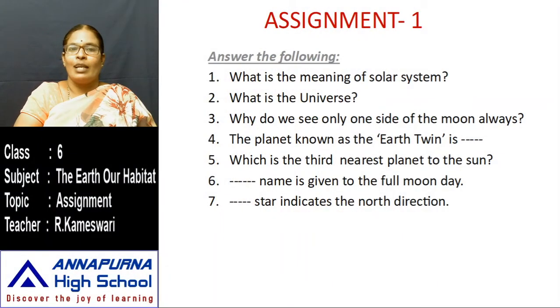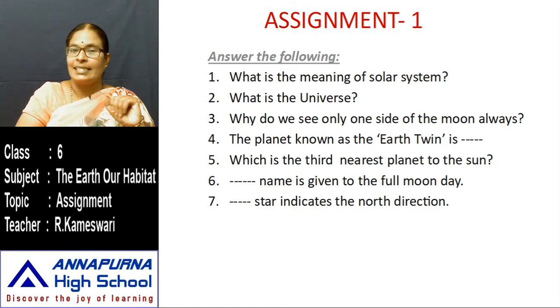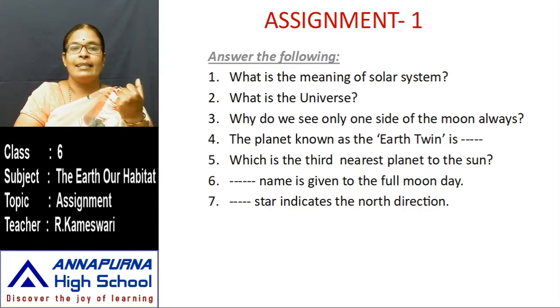What is the meaning of solar system? This is the first lesson of our geography textbook, Solar System. I explained the Earth in the solar system, how many planets there are, which is the nearest and which is the farthest. So here you write what is the meaning of the solar system.